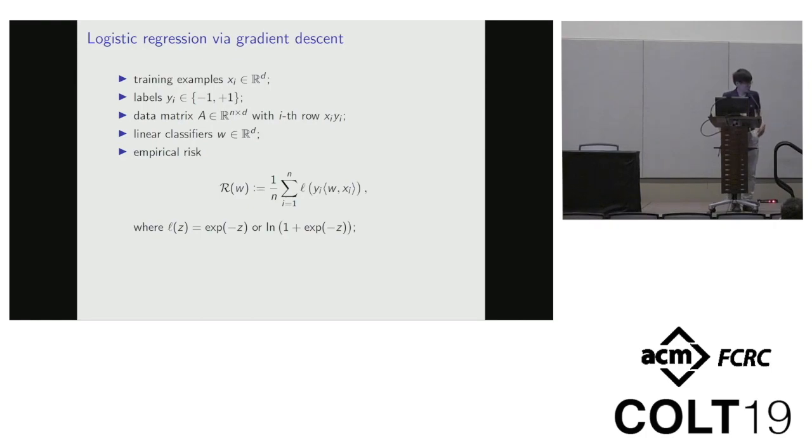In this work, we actually only consider linear classifiers, but some of the proof ideas can be extended to deep linear networks, and they might also be useful when analyzing nonlinear networks. The empirical risk is defined as usual with the exponential loss or the logistic loss. We use gradient descent to minimize this empirical risk on the unbounded domain R^d without regularization.